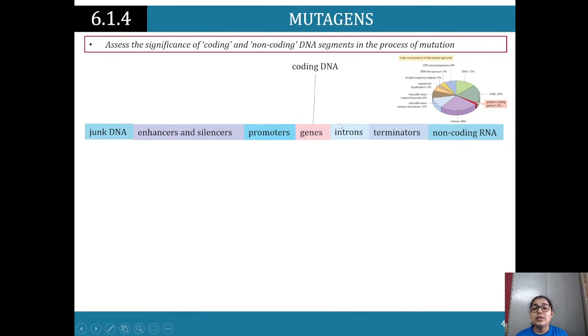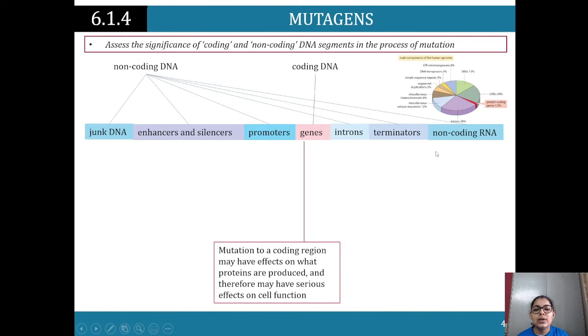So genes, that's coding DNA, right? Our genes, they code for our external traits. Non-coding DNA is junk DNA, enhancers and silencers, promoters. Introns, we looked earlier at how introns are cut out and there are only exons left, the part that's coded in mature mRNA when we looked at transcription. So we cut out introns because they don't code for proteins. Terminators and non-coding RNA. So in genes, mutations to a coding region may have effects on what proteins are produced,